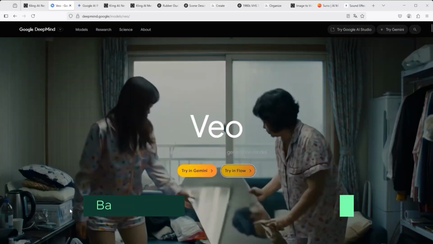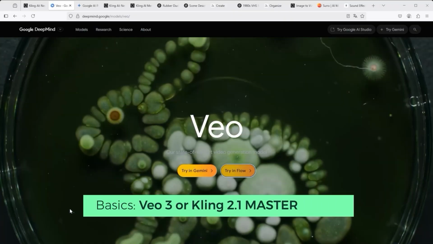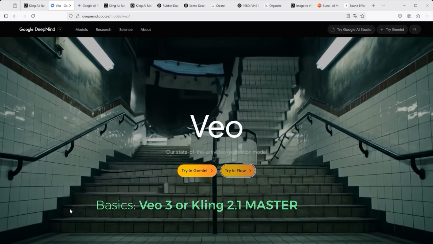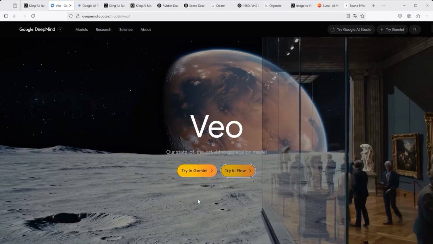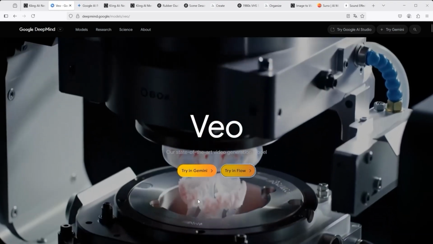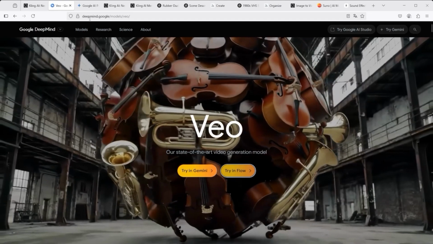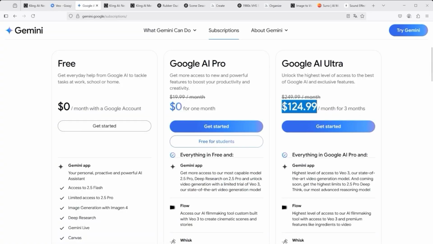Veo 3 from Google has set the bar, and Kling 2.1 Master has followed suit immediately. However, Veo 3 presents users with more or less significant hurdles. Let me talk about the price. It's currently reduced to just under $125, but $250 per month. Or what about availability? How many videos can or are you allowed to create? Or what about access? In other words, where in the world can you use this platform without major barriers?